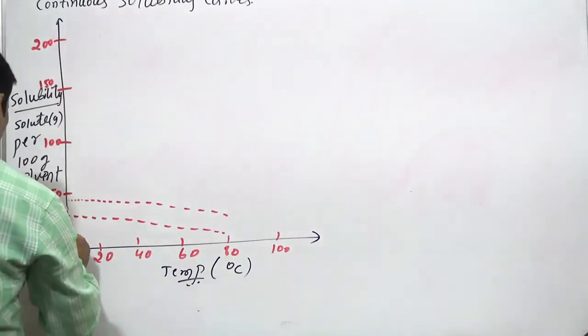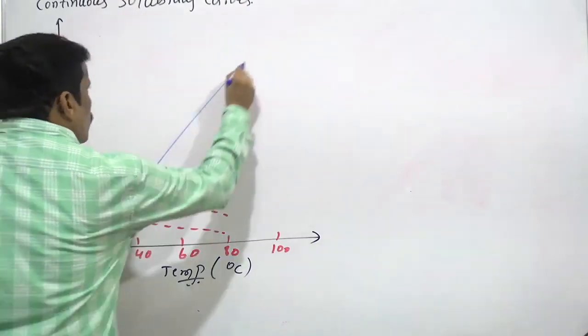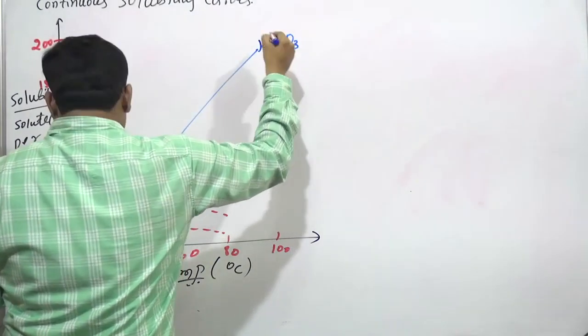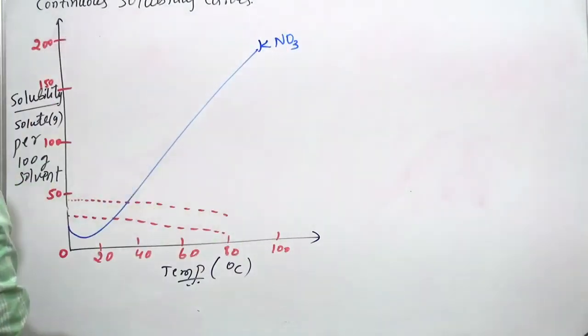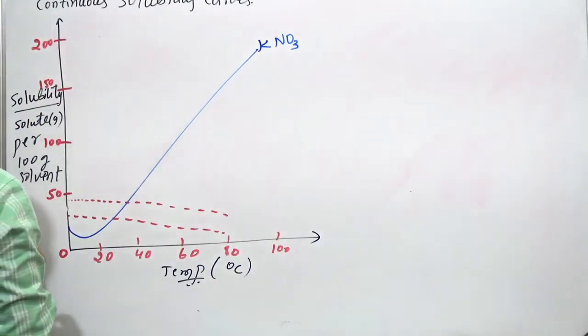Some lines go like this, less than 50. This is for potassium nitrate, and the next line is for sodium chloride.